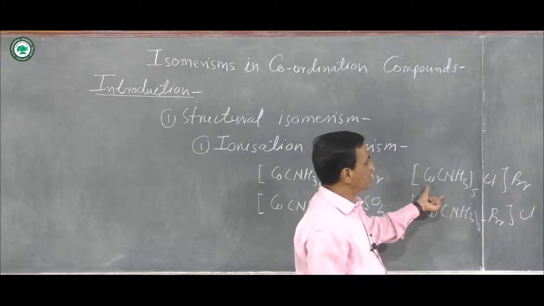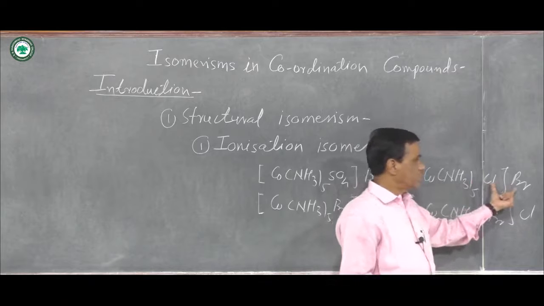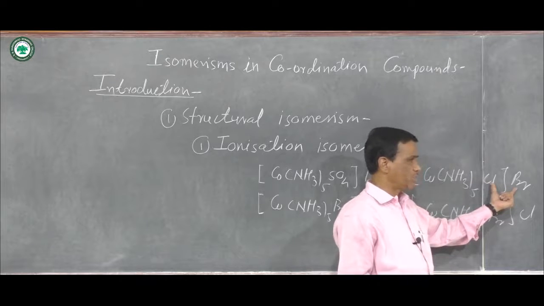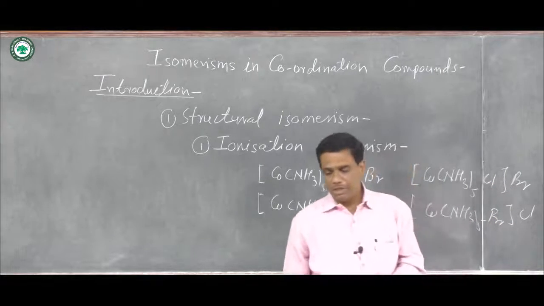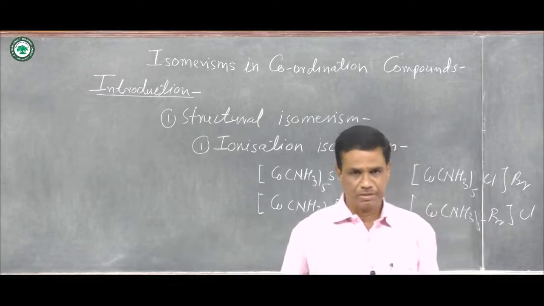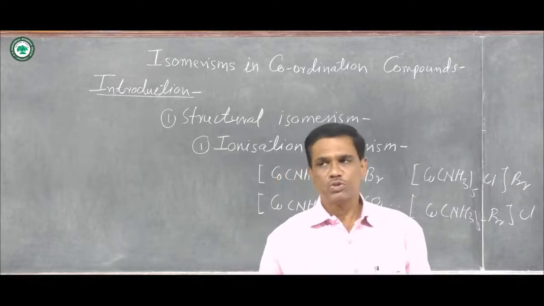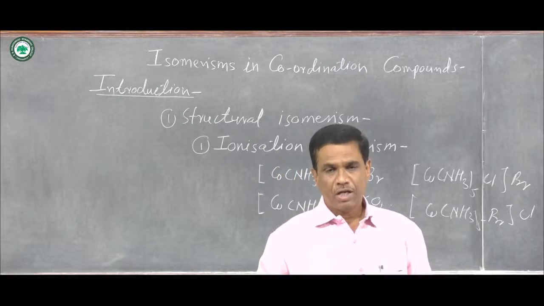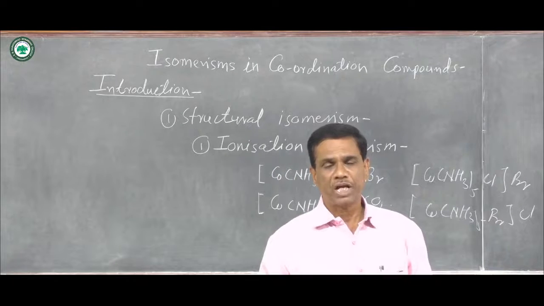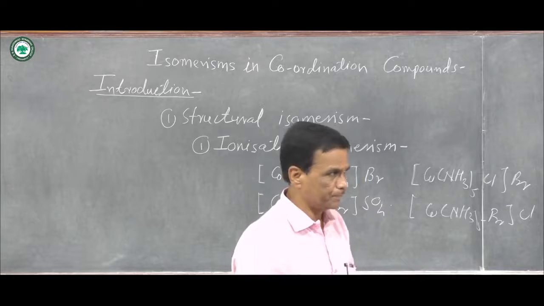In the second example, there is exchange of chloride ions and bromide ions. And when there is exchange, means their positions are changed in first pair and second pair. These isomers are known as ionization isomers, and such a phenomenon is known as ionization isomerism.